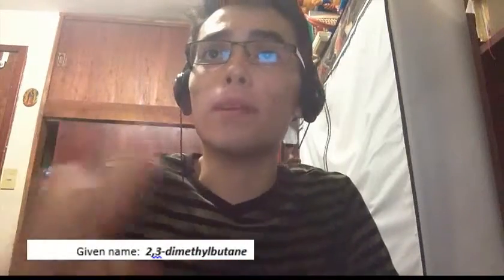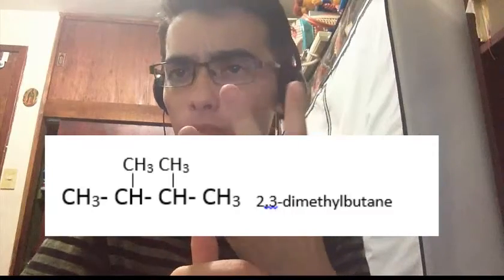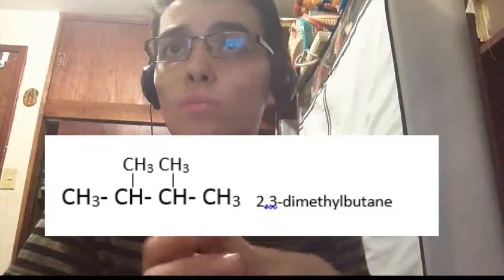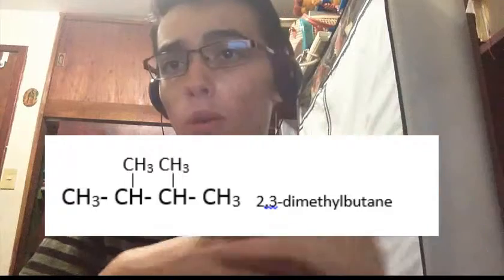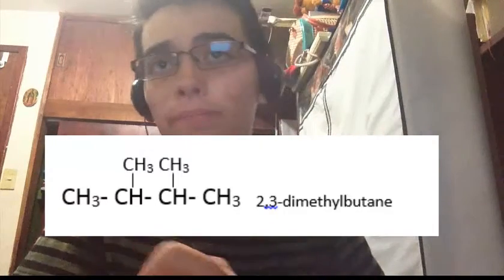The third step, add the correct number of hydrogen atoms to give the bonds to the carbon atoms. Each carbon atom will form 4 bonds, so we need to complete the bonds. So it will be 2,3-dimethyl butane. We have 2 more examples showing the same way to build the formula for 2 different names.